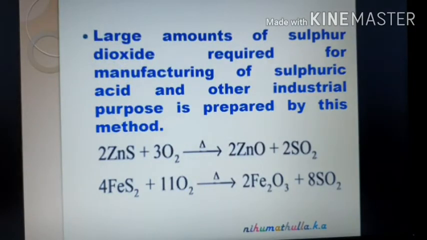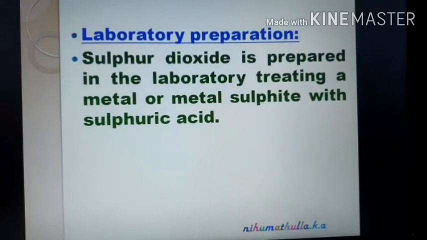Second method of preparation of sulfur dioxide. Laboratory preparation of sulfur dioxide. Sulfur dioxide is prepared in the laboratory by treating a metal or metal sulfite with sulfuric acid.